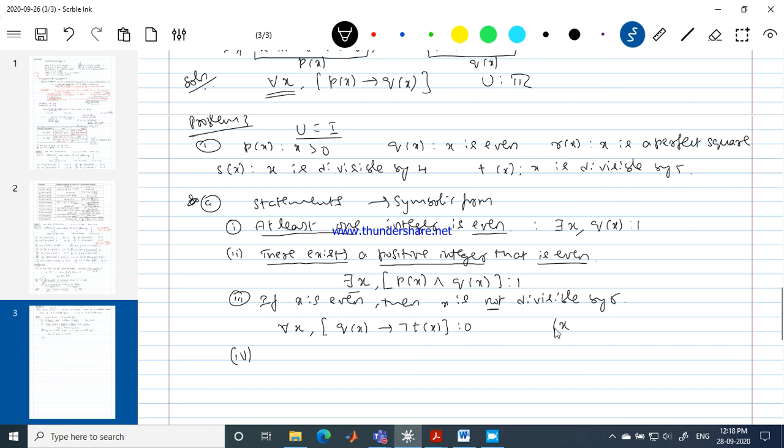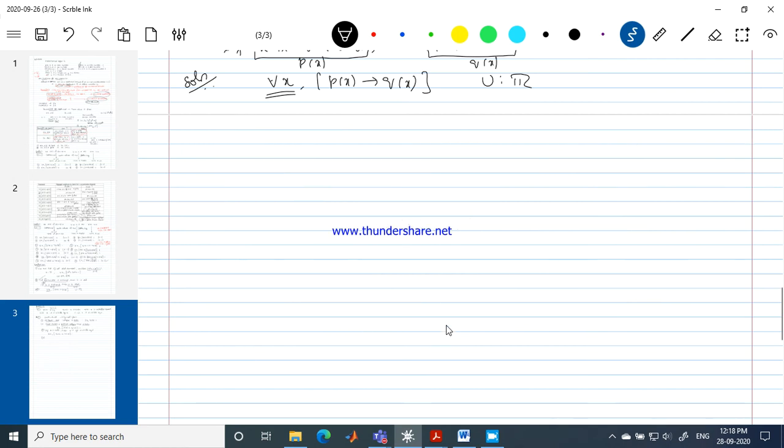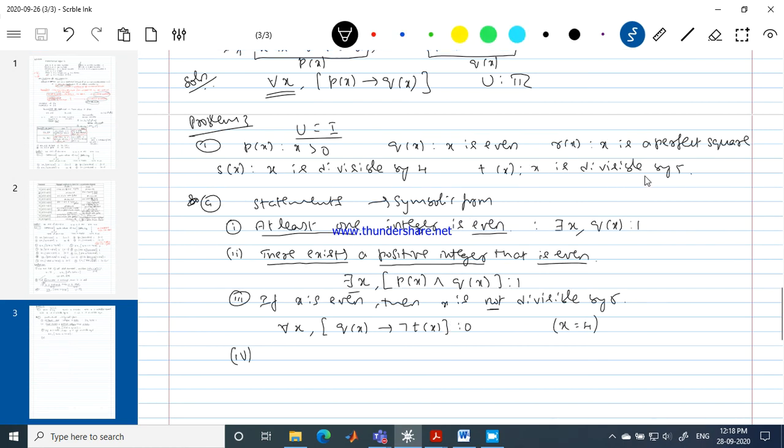If I take x equal to 4, 4 is an even number, and is 4 divisible by 5? It's wrong. So it's the case where the hypothesis is true and the conclusion is false, so it's a false statement.